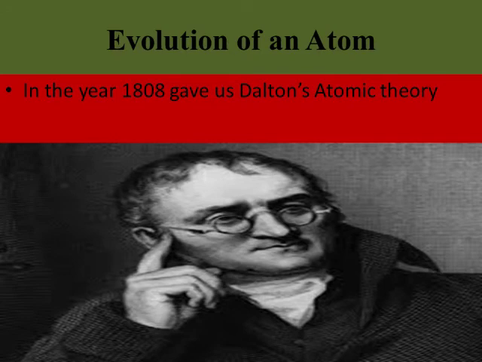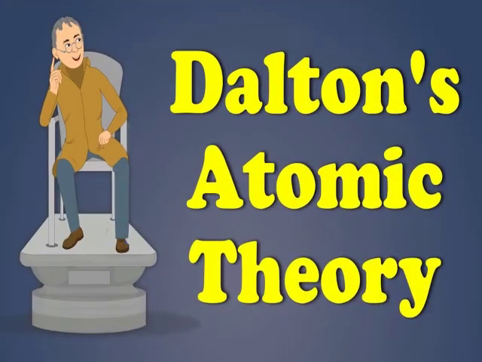In the year 1808, an English chemist John Dalton gave us Dalton's atomic theory. So let us see what Dalton's atomic theory is. Dalton's atomic theory is called the fundamental theory of composition of matter.